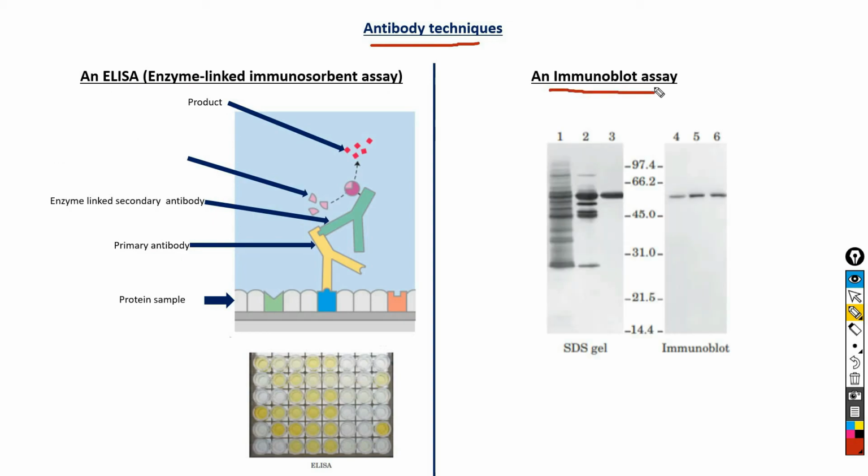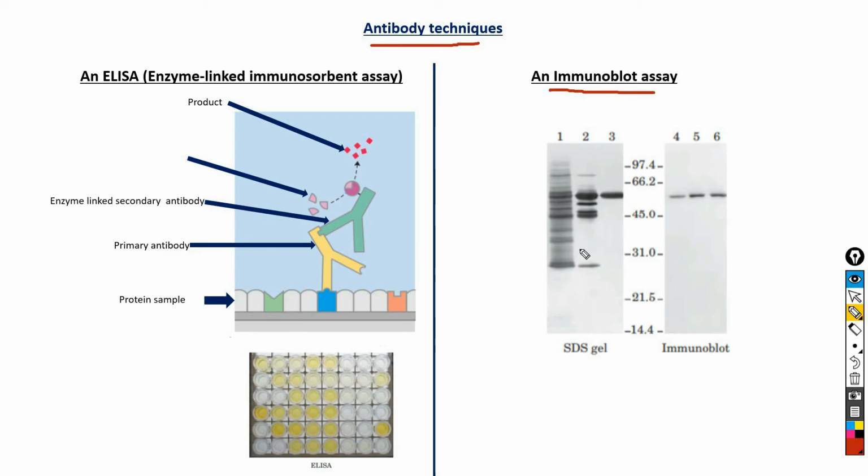In an immunoblot assay, first the proteins are separated by gel electrophoresis and then transferred electrophoretically to a nitrocellulose membrane, and the membrane is washed with a solution of non-specific protein. After that, the membrane is treated with primary antibody, the unbound primary antibody is washed away, and the surface is treated with a solution containing a secondary antibody linked to an enzyme.